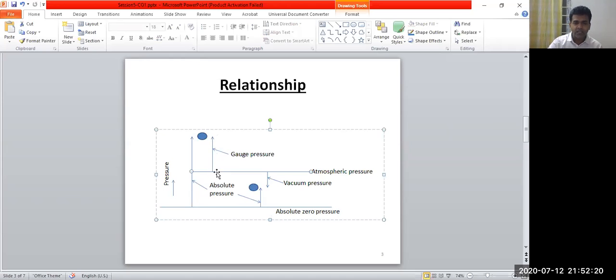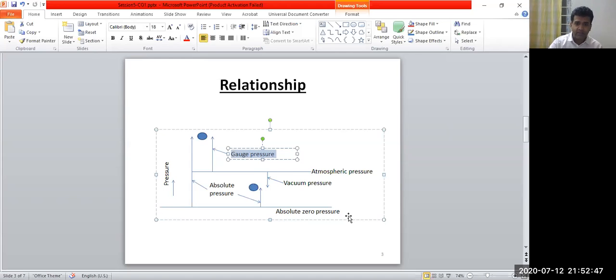So this pressure is called the gauge pressure because it is measured with respect to the atmospheric pressure line, and this pressure is above the atmospheric pressure. If it is below the atmospheric pressure and measured with respect to the atmospheric pressure line, then it is called the vacuum pressure. If it is above, then it is called the gauge pressure.